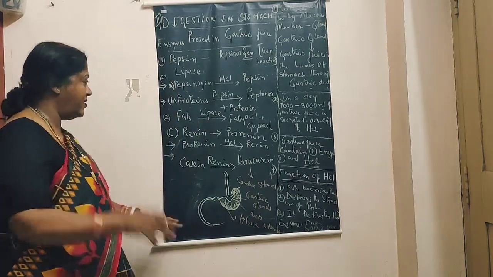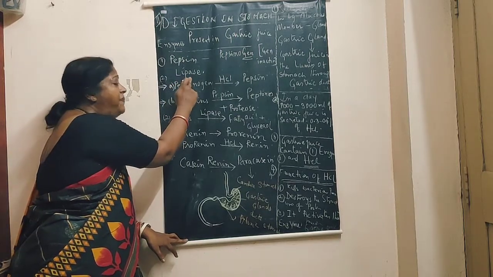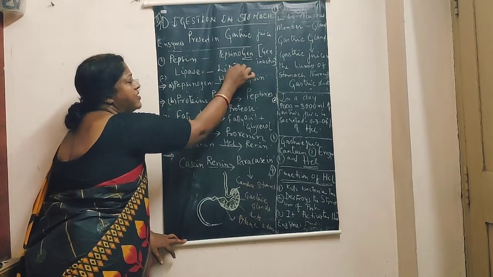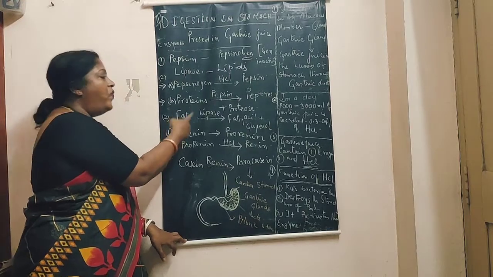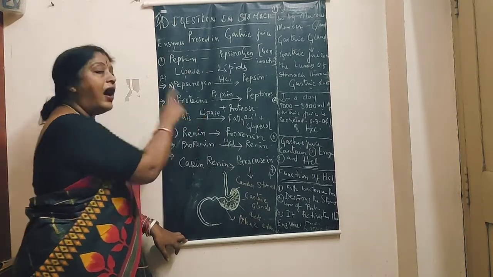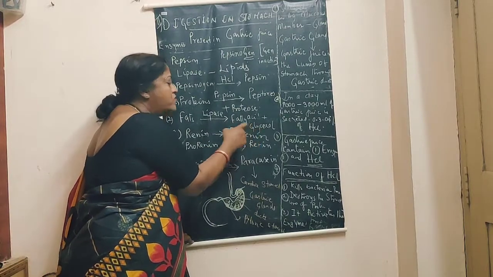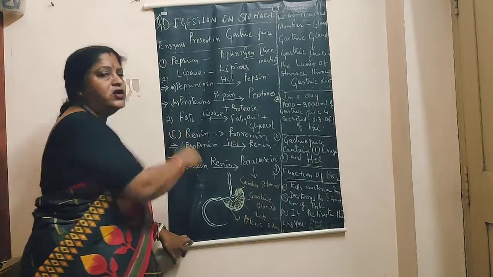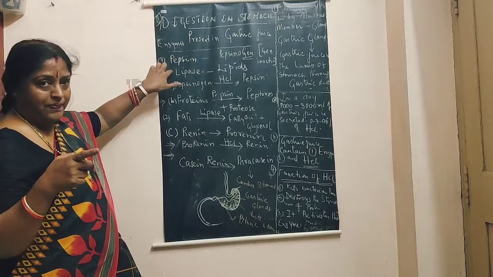Next one is fats. The next enzyme is lipase. Lipase acts on lipids, and lipids are also called fats. These fats, with the action of lipase, are converted to fatty acids and glycerol. So fatty acids and glycerol are the simple forms of fats. Understood? So there are two enzymes present, that is pepsin and lipase.